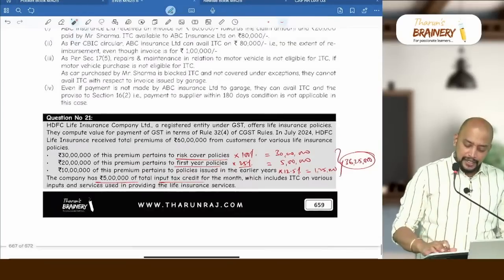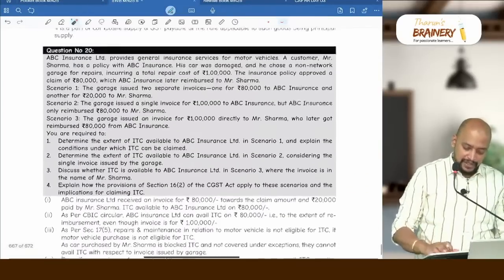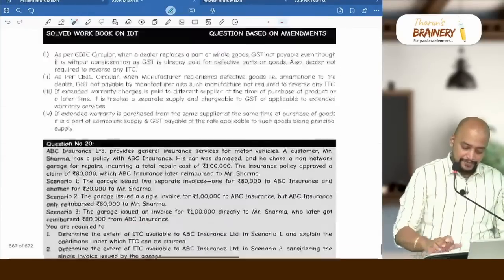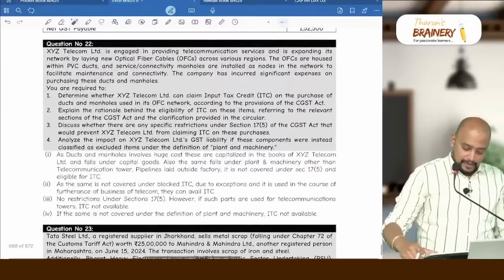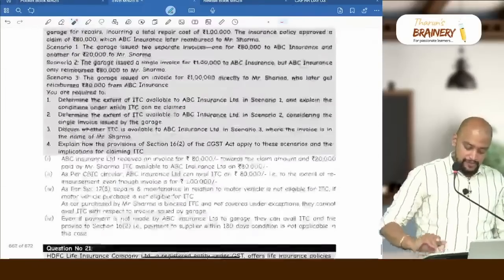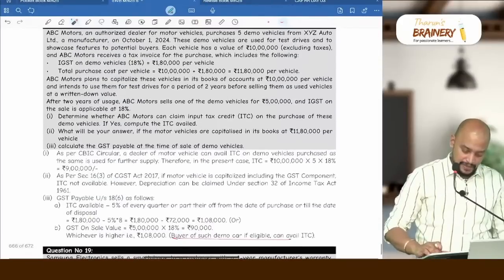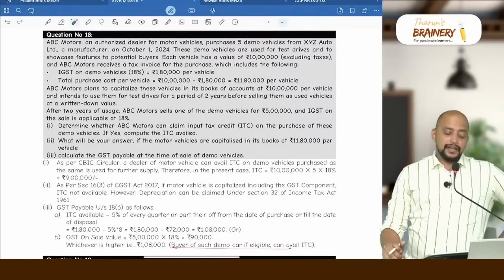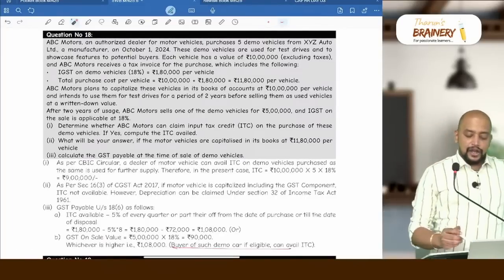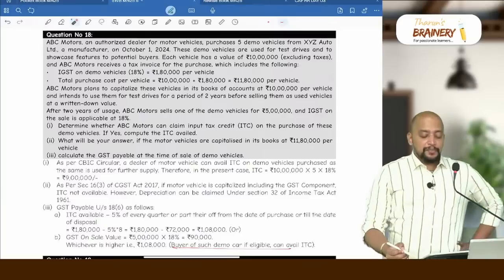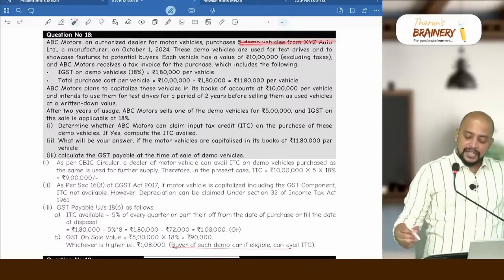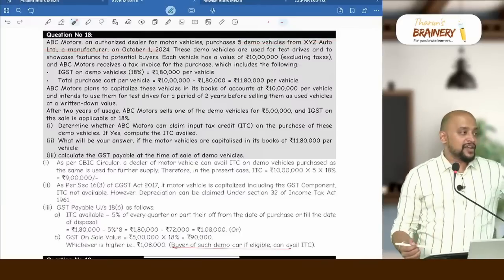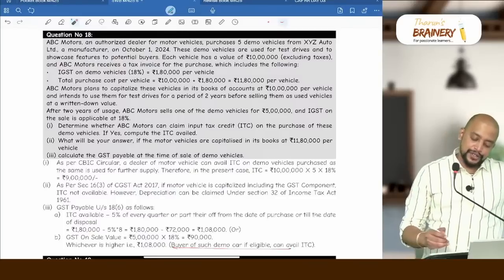Now related to that, I have given one question. You can see it is question number 18. ABC Motors, an authorized dealer for motor vehicles, purchases 5 demo vehicles from XYZ Auto Limited, a manufacturer, on October 1, 2024.